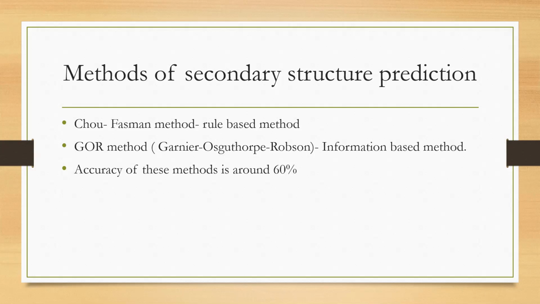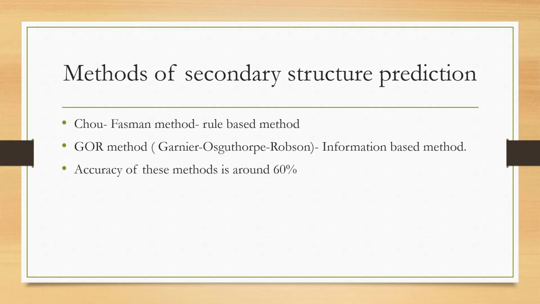I'm talking about the Chou-Fasman method, which is an algorithm for secondary structure prediction. Here, the alpha helix conformation is predicted if in a stretch of 6 residues, 4 are favoring the helix conformation. That means their helix propensity is higher, the average helix propensity should be greater than 1, and it should also be greater than the strand propensity.